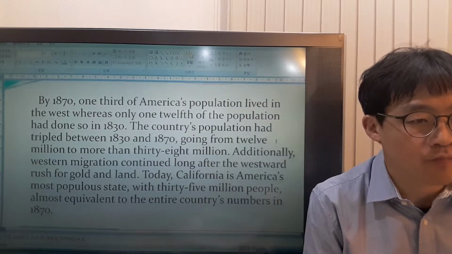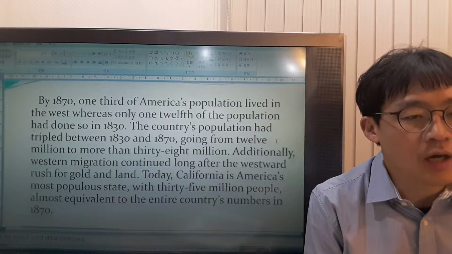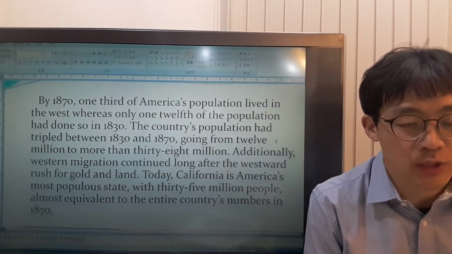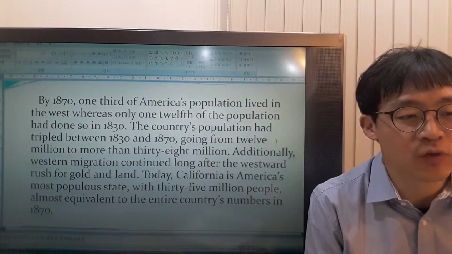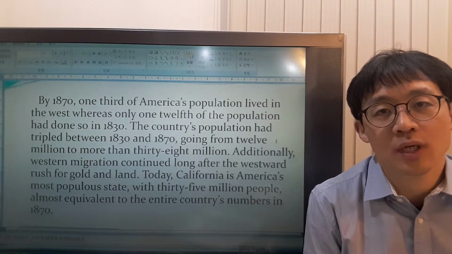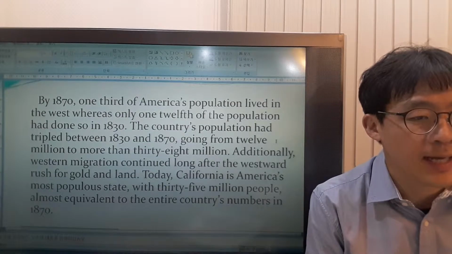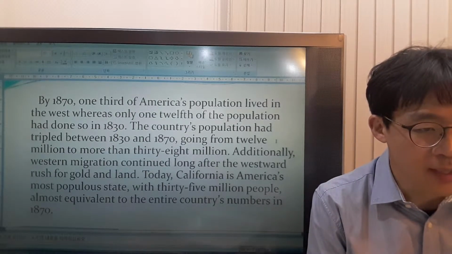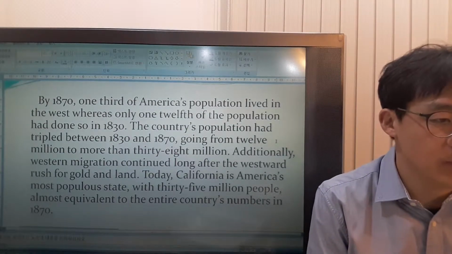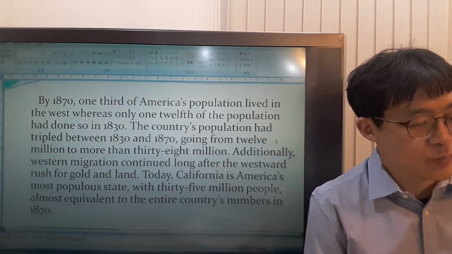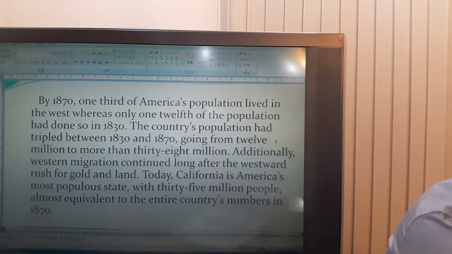Long after the rush for gold and land, there was still Western migration, people moving to the West. And today, California has the most, California, which is also the West, has the most number of people in America, and the number of people is equivalent to the entire country's population in 1870. That's what it means. Okay.